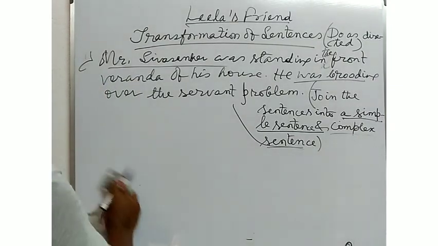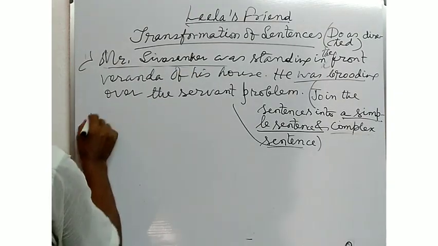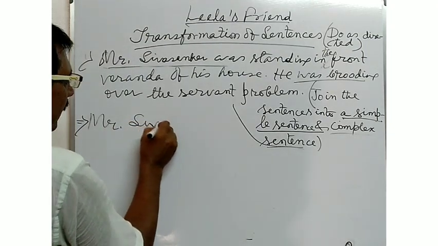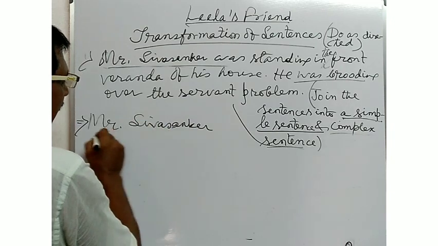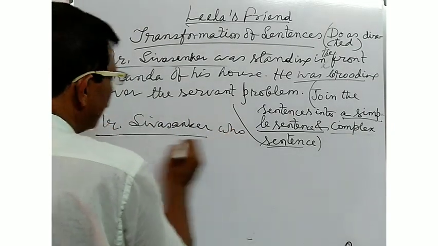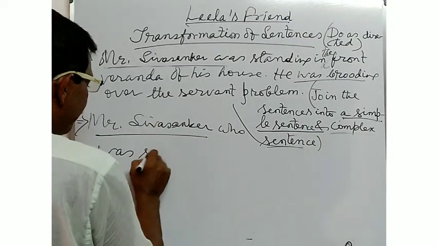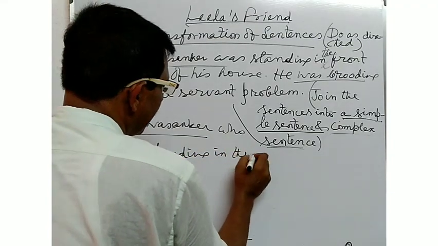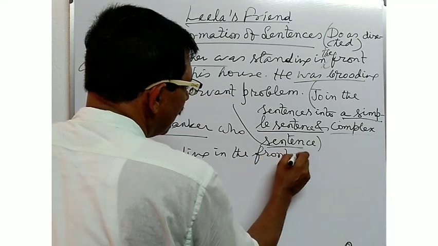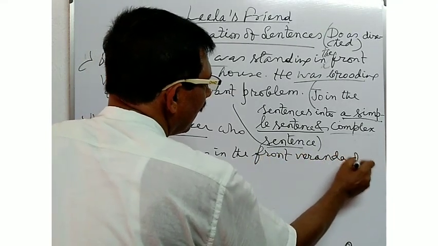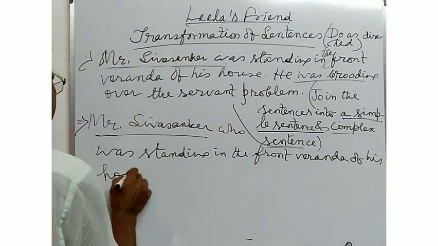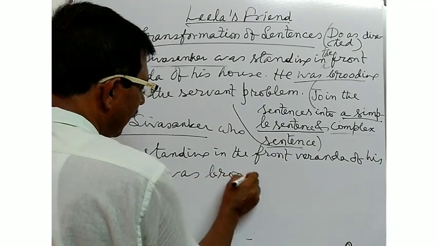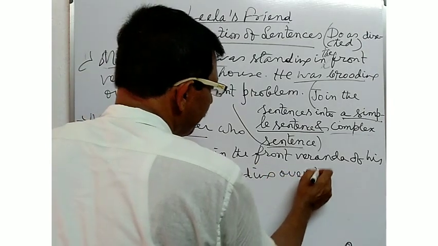Now see, Mr. Shivshankar is the antecedent, who was standing in the front veranda of his house, was brooding over the servant problem.